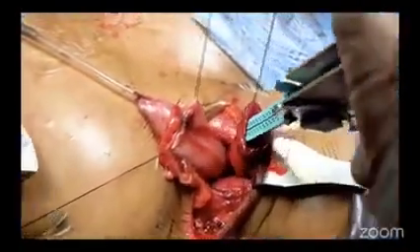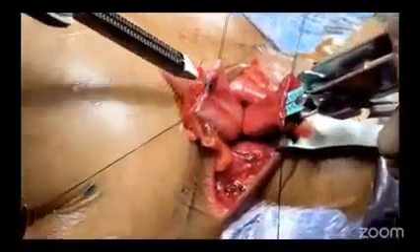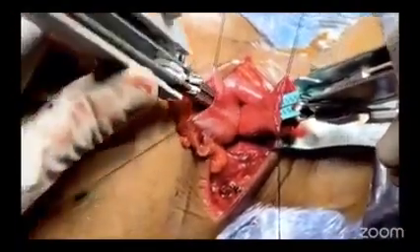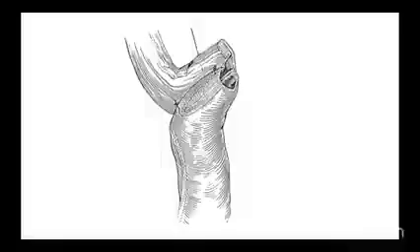Maybe 4 to 4.5 centimeters of the stapler can be utilized, because 1 centimeter will be lost when we use the anterior stapling. This is the posterior stapling. Posterior part of the stomach and the posterior part of the esophagus is now anastomosed. This is what we are going to create, the posterior and posterior. And adequate room will be available for the anastomosis.